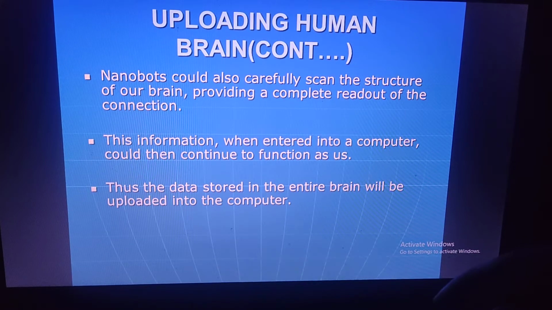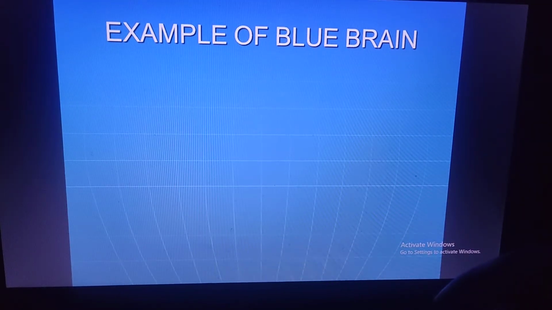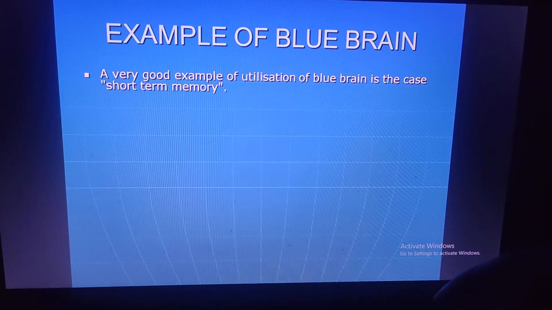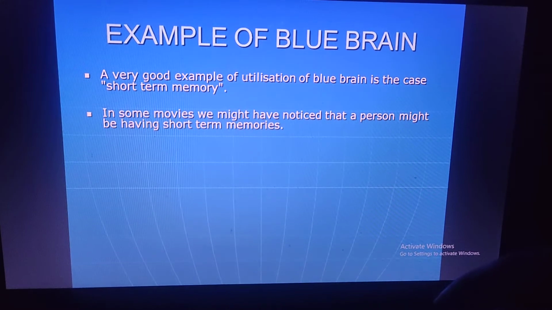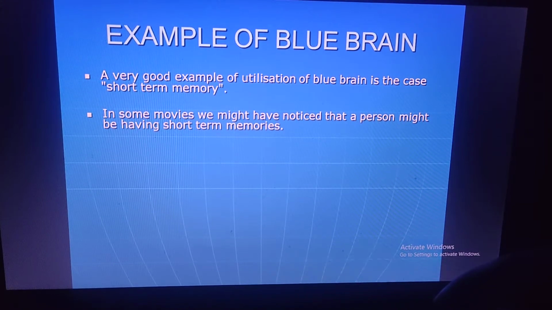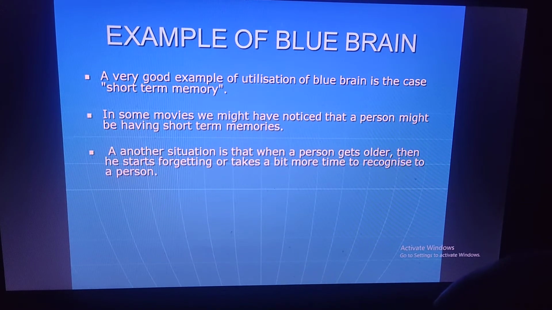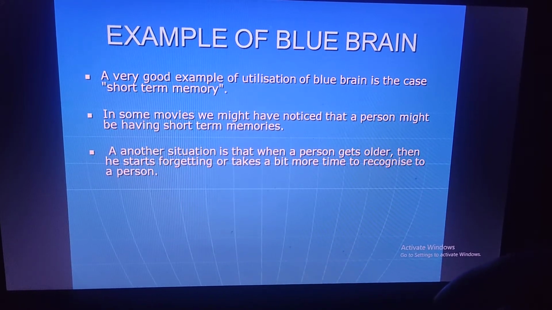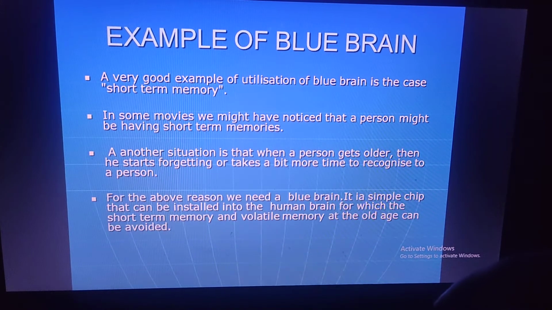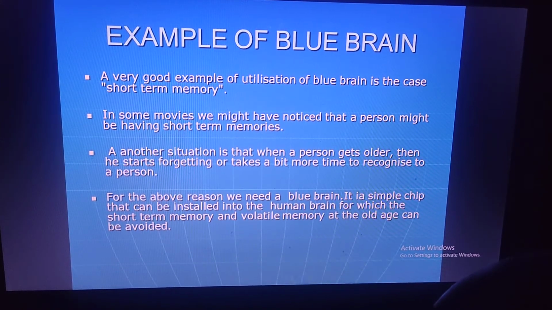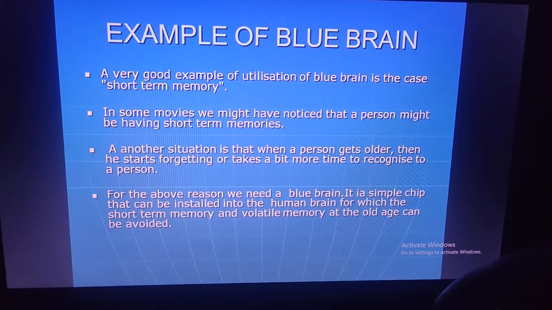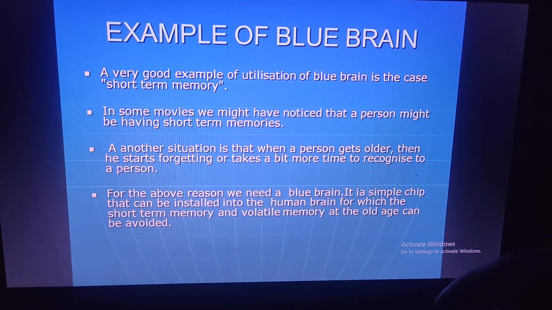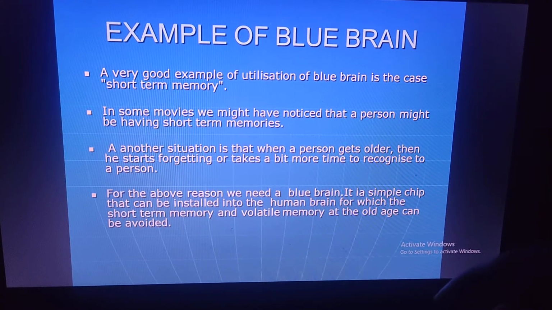Thus the data stored in the entire brain will be uploaded. Example of Blue Brain: a very good example of the utilization of Blue Brain is the case of short-term memory. In some movies, we might have noticed that a person has short-term memory. Another situation is that when a person gets older, he starts forgetting or takes more time to recognize a person. For the above reason, we need a Blue Brain. It is a simple chip that can be installed into the human brain, so that short-term memory loss and volatile memory at the end age can be avoided.